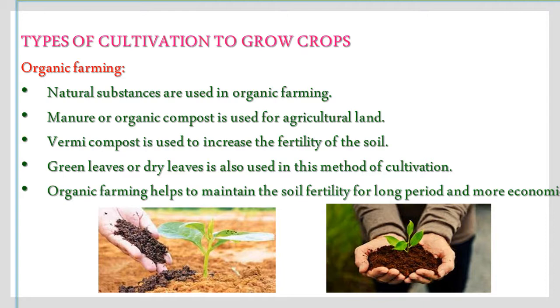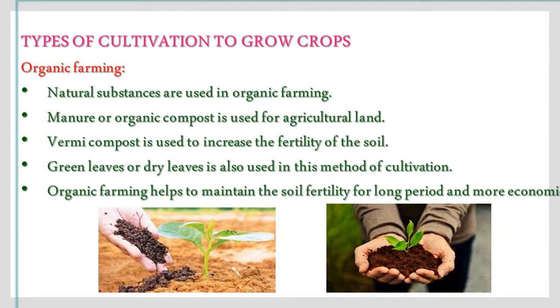Natural substances are used in organic farming. Manure or organic compost is used for agricultural land. Vermicompost is used to increase the fertility of the soil. Green leaves or dry leaves are also used in this method of cultivation.